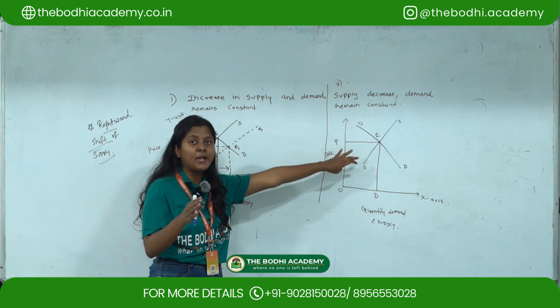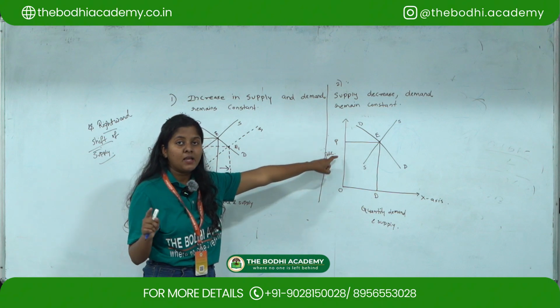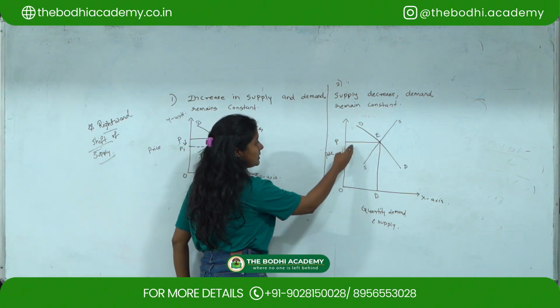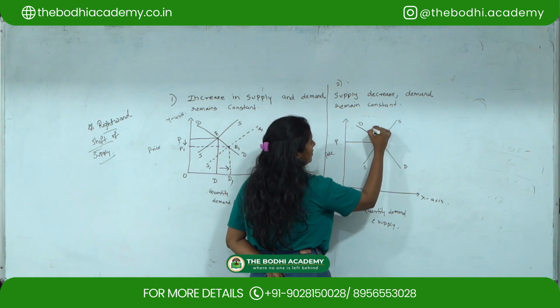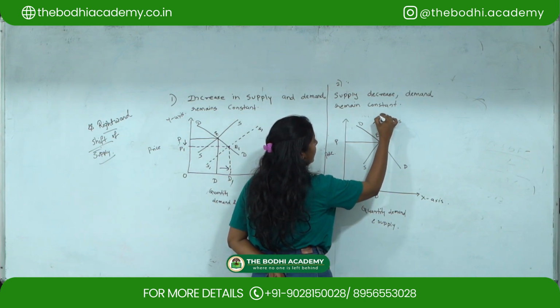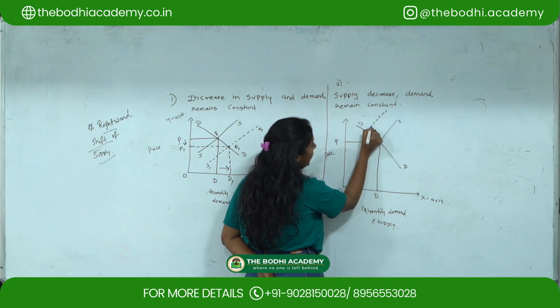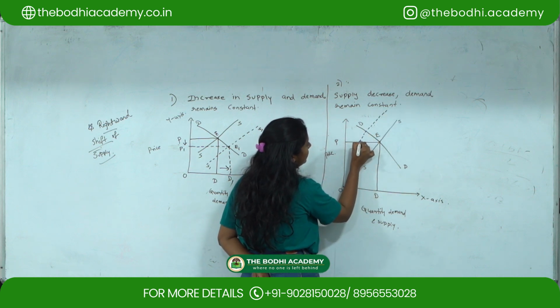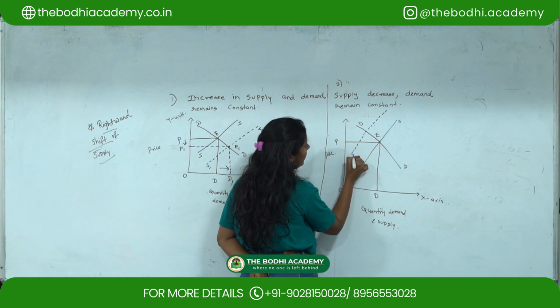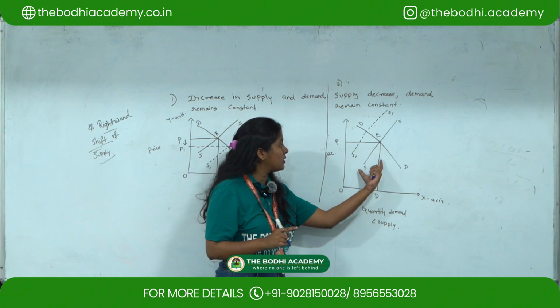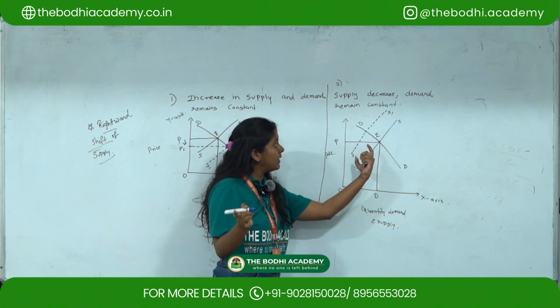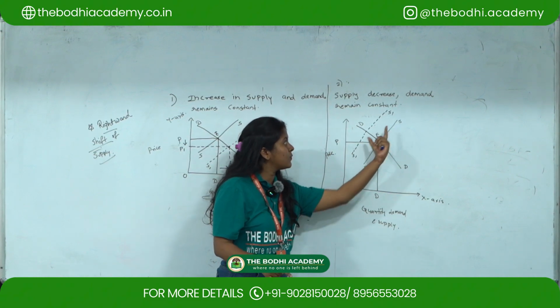Since the supply is decreasing, my supply curve is going to shift to the left-hand side. I am showing it over here as a new supply curve getting formed, which is S1. So my original supply curve was SS, and now my new supply curve is S1.